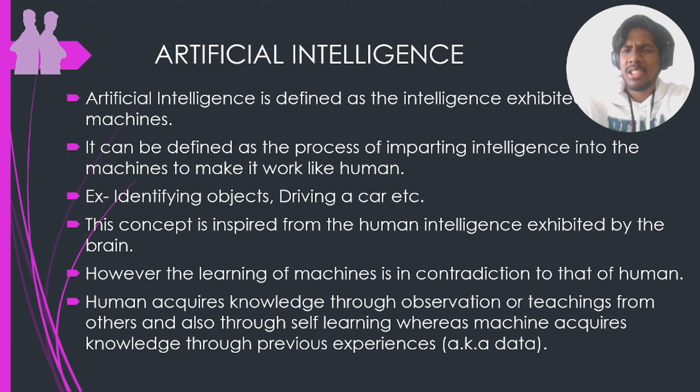AI, as the name suggests, is artificial intelligence. It's an intelligence that is exhibited by machines. So we impart intelligence to the machine and make it do tasks like a human being. But there is a slight difference between the learning of humans and artificial intelligence. We humans learn through experiences and observations, whereas AI and machines learn through data. So it collects experiences from data, whereas we collect experiences from real life scenarios by interacting and all the other things. So that's the difference, but still AI has been inspired by human intelligence.